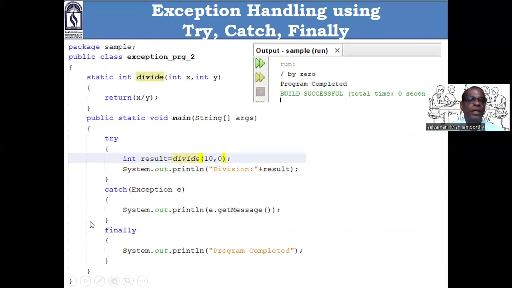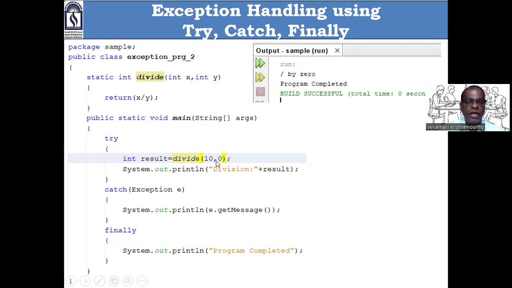See it here. This int result = divide(10, 0) can raise a divide by 0 exception. That is why these statements are placed within try. Am I right? What to do if a divide by 0 exception is raised? That statement is placed within catch. Finally is optional. Either an exception is raised or not, this finally will run.